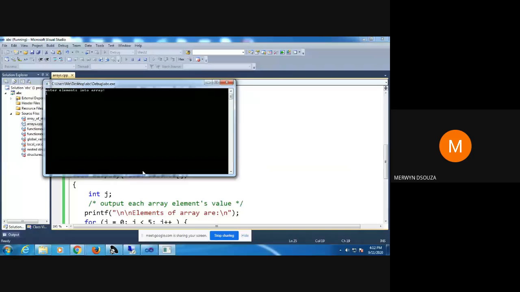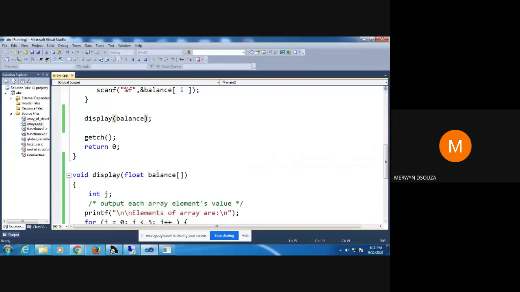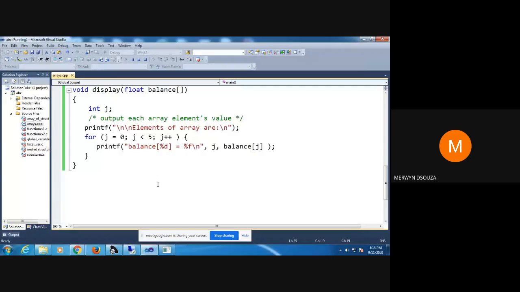So I just enter the numbers. This is my input I'm entering. Once I enter the input, my display function is giving these values here. So can you see? I'm getting the same output, but this time I'm using functions.